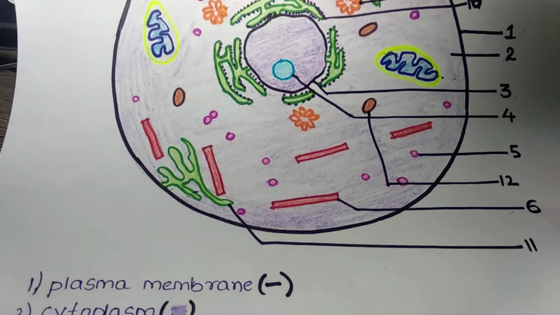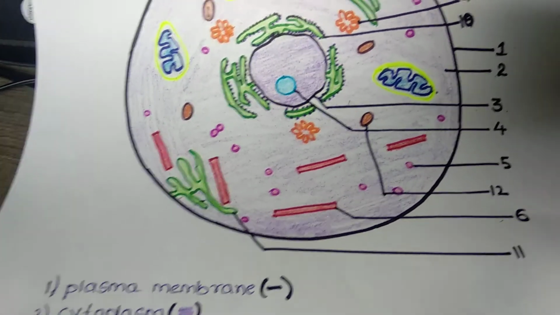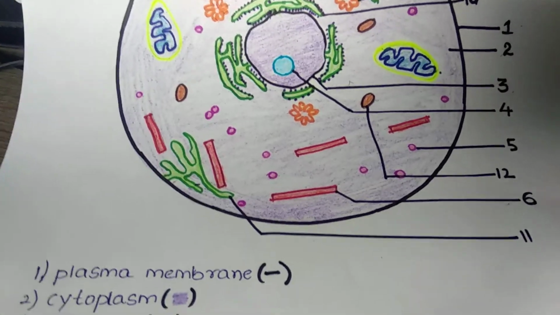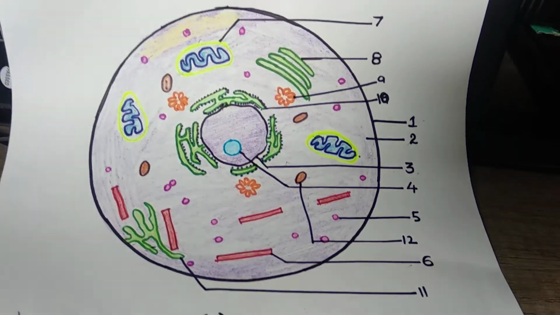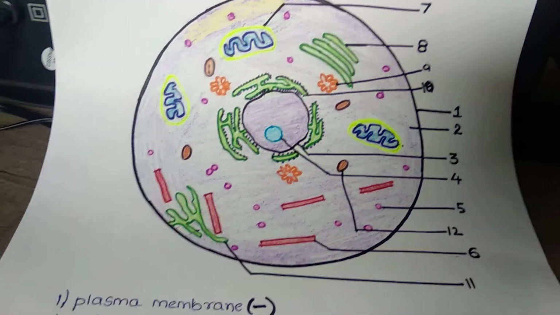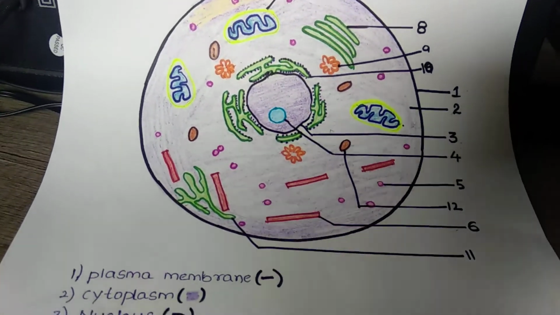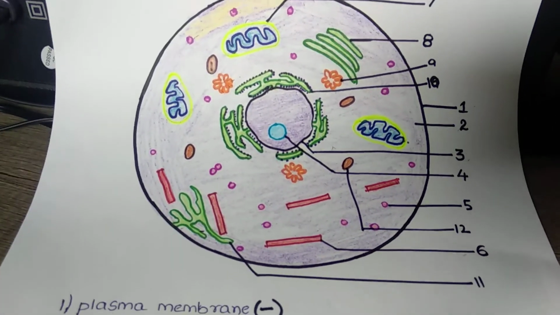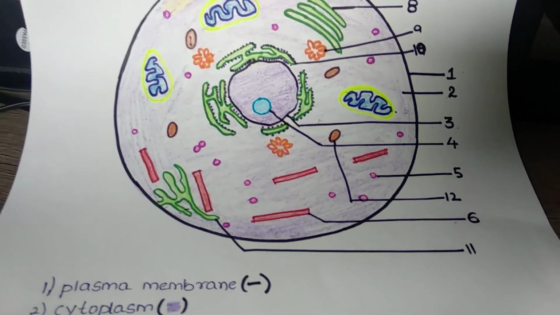We have a protein factory, we have a ribosome factory, we have a controlling center, the powerhouse of the cell, the suicide bag of the cell, etc. So many components are present in each cell, and they are responsible for supporting the functioning of the body. Hence, we consider the cell as the basic unit of life.